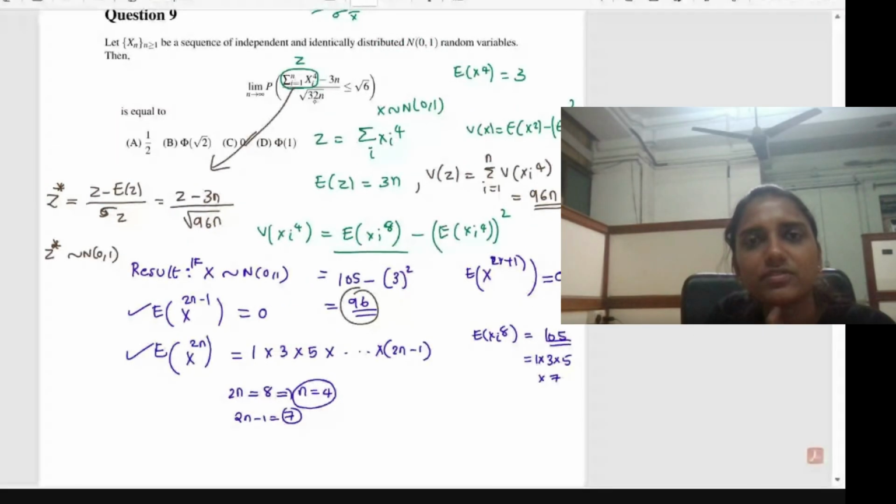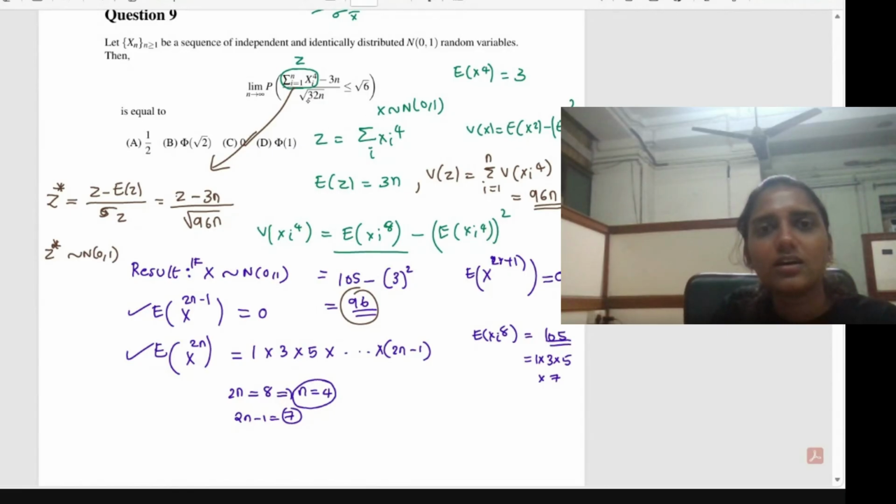The idea is, if the denominator was square root of 96 into n, we can apply this standard normal result and then we can find the probability. But here, this is actually the central limit theorem application, and in the question it is only 32 into n. So already root n is there, here also root n is there.